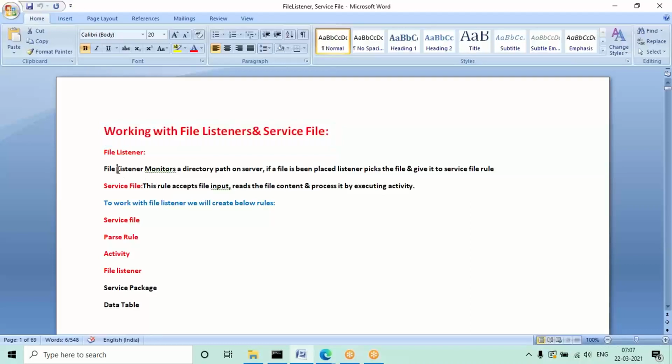See, the file listener will monitor the path in the server, and if any file or any data in that file is updated, or any file is added in this path, it will automatically pick it and give it to the service file rule. That is the work the file listener will be doing. And what the service file will do is read the data. It will accept that input file, read the data, and perform some action. Here the activity is the main business logic we are going to define. It is going to read the methods defined in your activity and perform that action for the properties used in that particular activity.